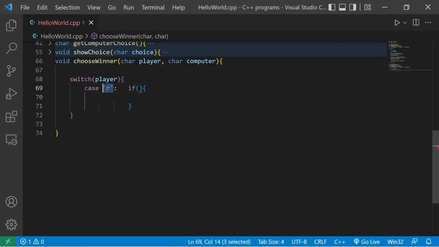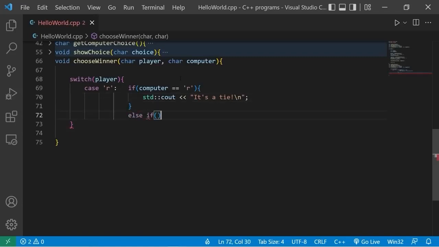If the player chooses rock, and if the computer chooses R for rock, that means there's a tie. I'll display that. Standard output, "It's a tie". Then I'll add a new line.